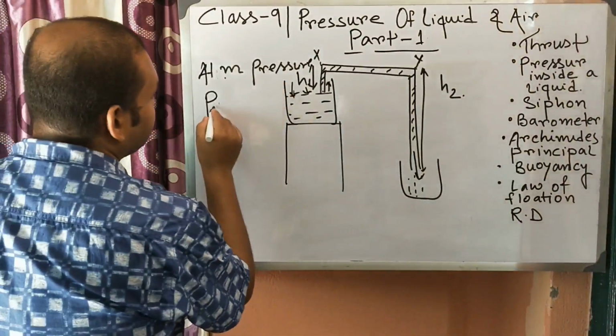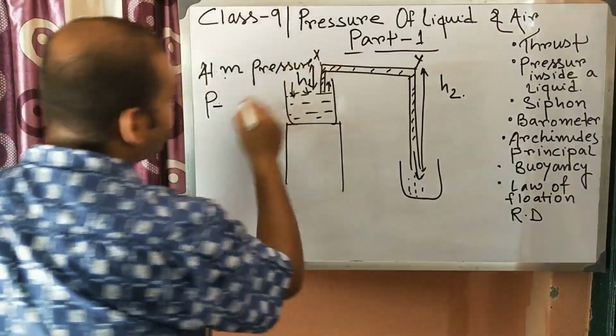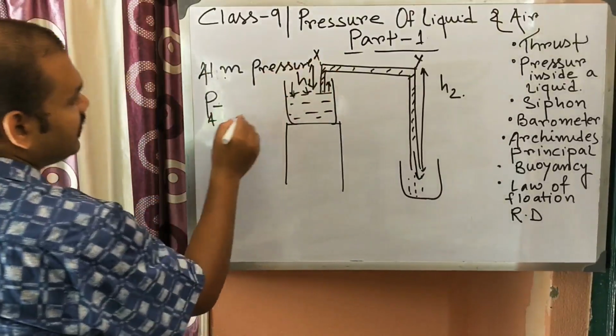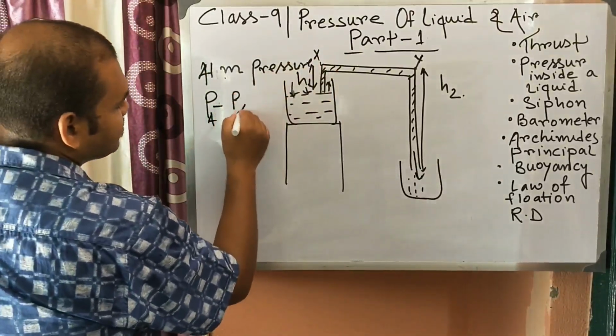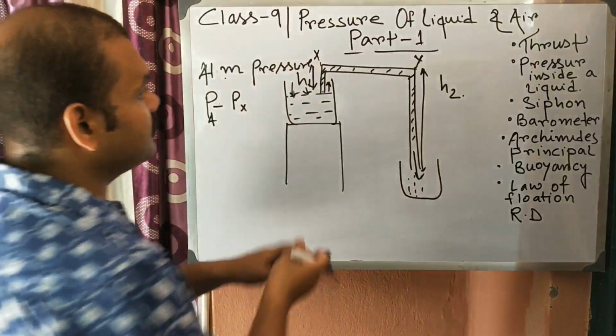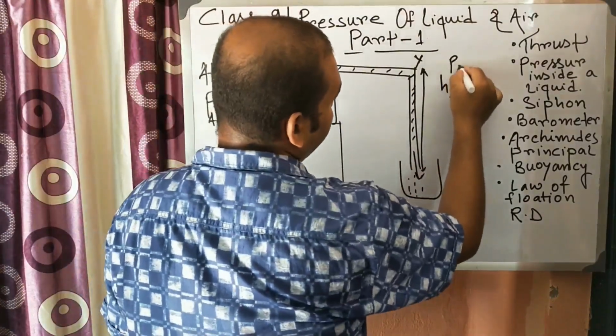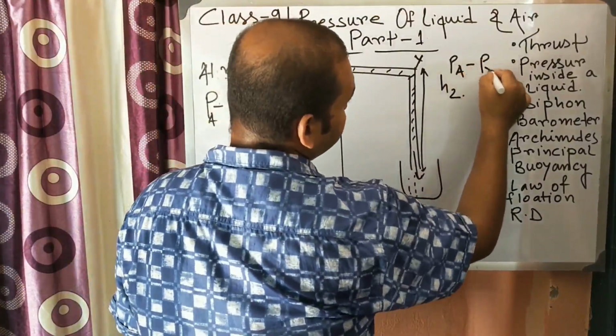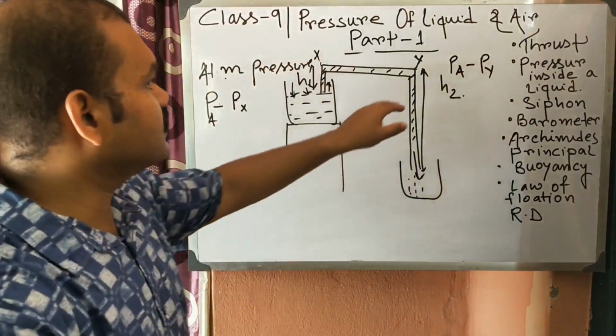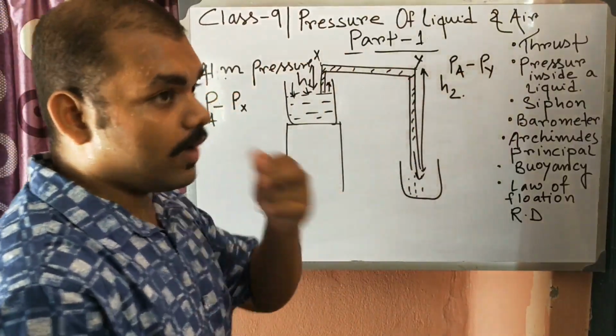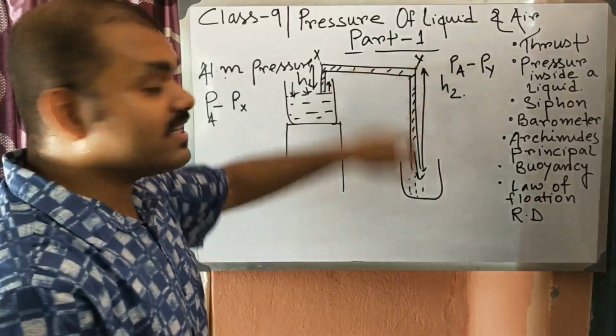So the total pressure at X is Pa minus Px, and at Y the pressure is Pa minus Py. What is Py? Py is the pressure of the water column, which is acting downward.